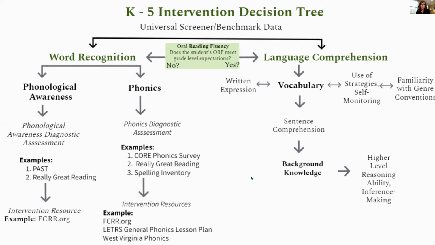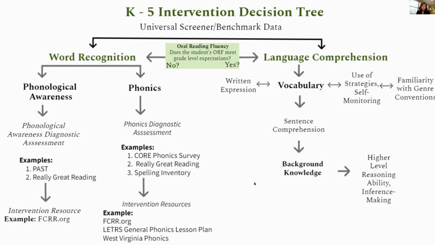If the child is reading on grade level standards for oral reading fluency, then you'll want to determine an area or areas of need specific to language comprehension. Vocabulary accounts for approximately 60% of the variance in reading comprehension once students are able to decode words in a text. So MTSS teams will need to reflect on how vocabulary is attributing to a student's lack of language comprehension. It will also be important to think about how a lack of background knowledge may attribute to poor reading comprehension.